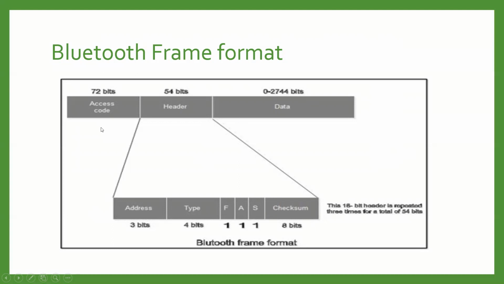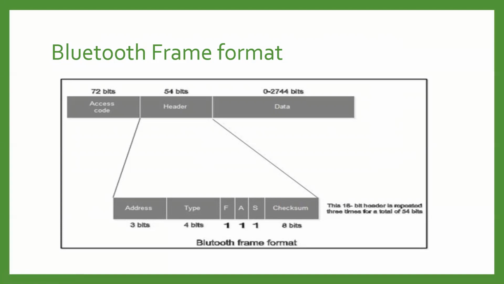The access code is a 72-bit field that contains a synchronization bit. It defines the master node. Now the second, which is of 54 bits, is called the header. This 54-bit field contains an 18-bit pattern. As you can see here, it is divided into a partition of 18 bits. These 18 bits will be repeated 3 times.